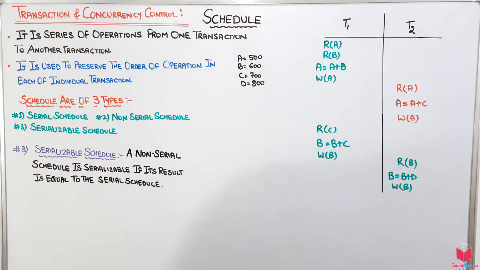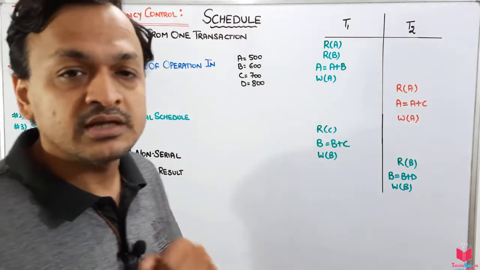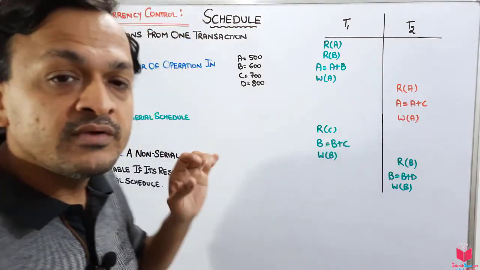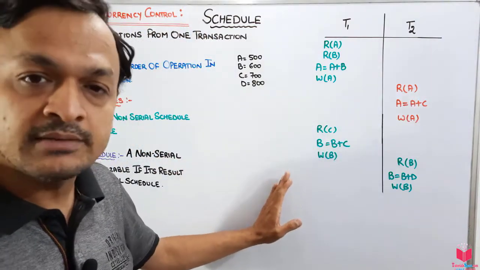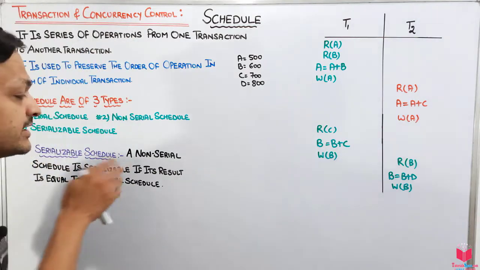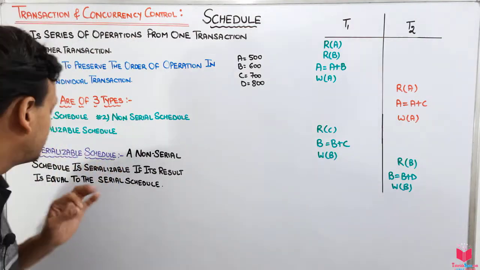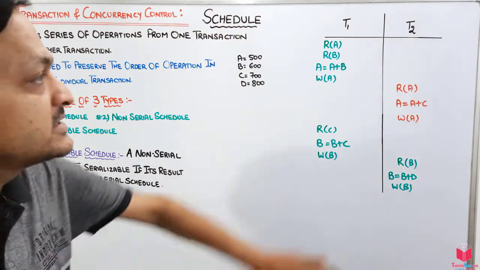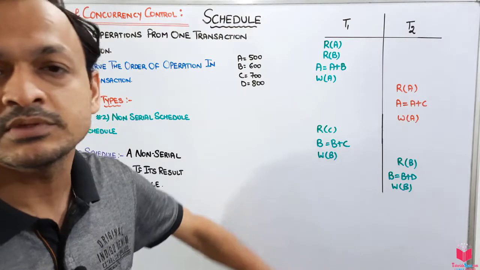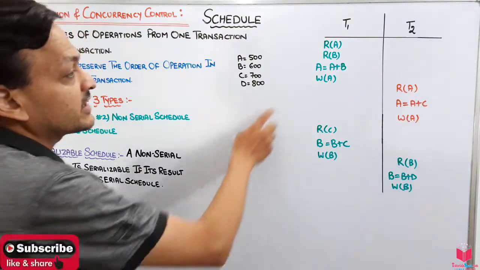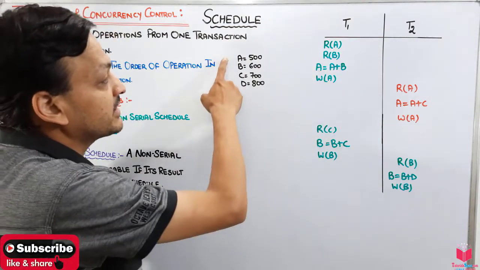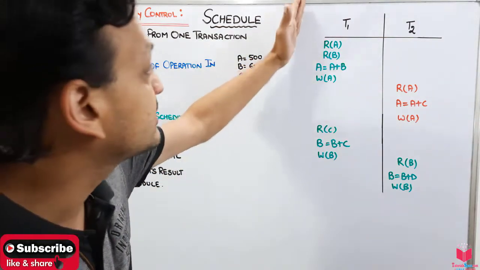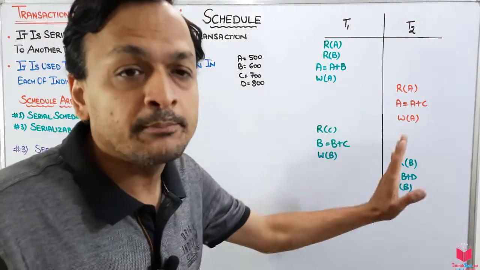Here I am taking an example in which we have two transactions, T1 and T2, with their corresponding instructions. We will find their result first in the serial manner and then in the non-serial schedule manner. If both results are the same, then we will say this non-serial schedule is a serializable schedule. I have taken four variables in this transaction, which are A, B, C, D, and these are their corresponding values. First, I will run T1 completely, then T2 completely in a serial way.